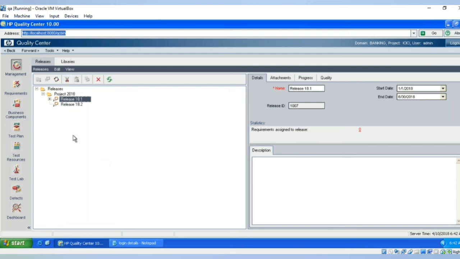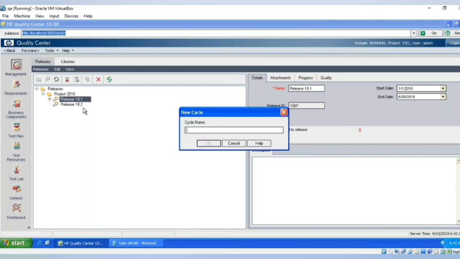So let's see how we can create the cycles under this particular release. Once you select the release, only this particular button will be enabled here, and the button name is new cycle. Just click on that and give the name as cycle 1. So here I am giving the names as it is, but in real time, whatever names you want you can give, there is no restriction, but it should be meaningful. Once you read that particular name, you should be able to understand what exactly you're talking about.